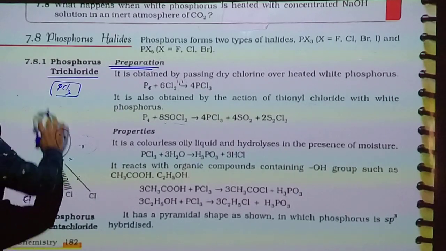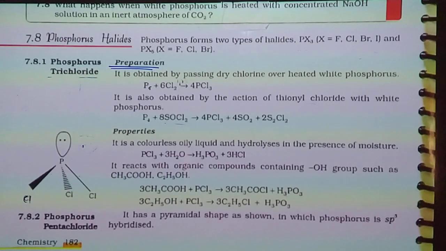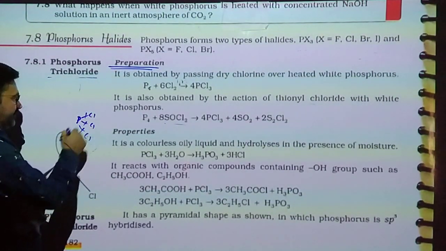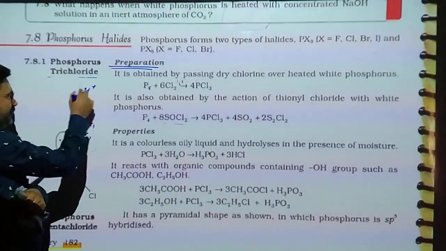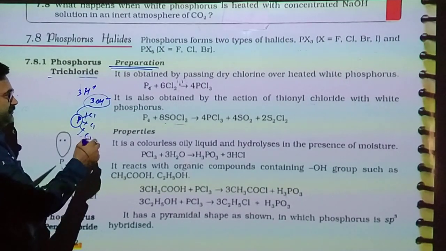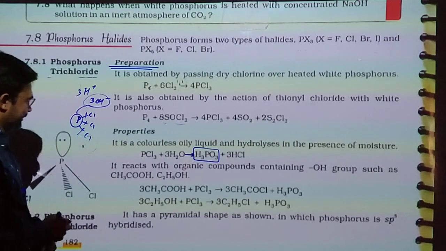PCl3 is a colorless oily liquid. Hydrolysis in the presence of moisture: it easily hydrolyses, reacting readily with water in moisture. Here the 1 phosphorus and 3 chlorine bonds break. With 3 moles of water, 3H+ and 3OH-, one phosphorus with 3OH gives H3PO3, phosphorous acid.